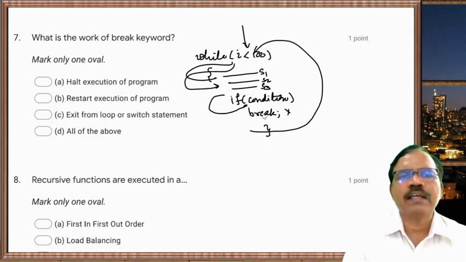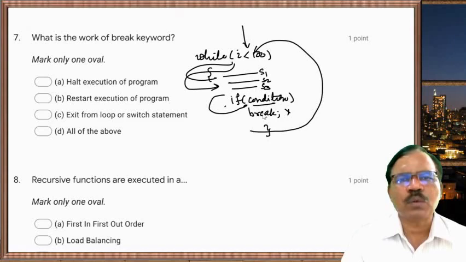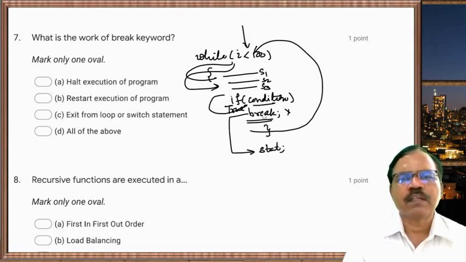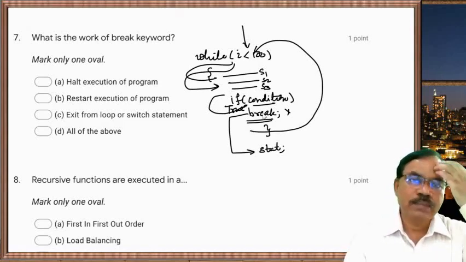Then it enters the loop again, S1, S2, S3 are executed, and the condition is checked. If the condition is false, break is not executed. But when the condition becomes true, the break statement is executed and control comes out of the loop and goes to the next statement after the loop.